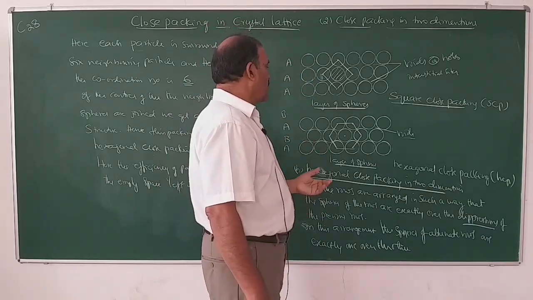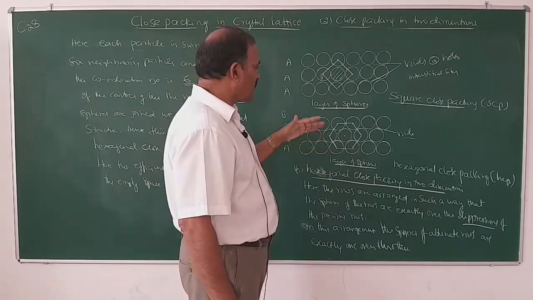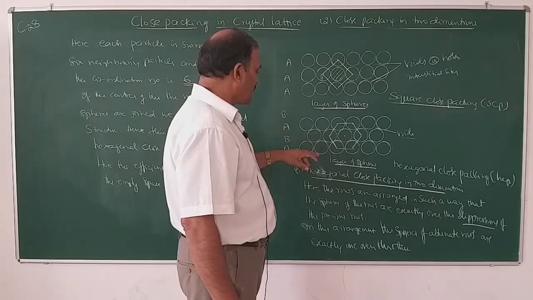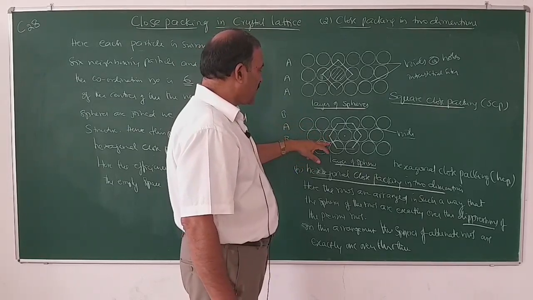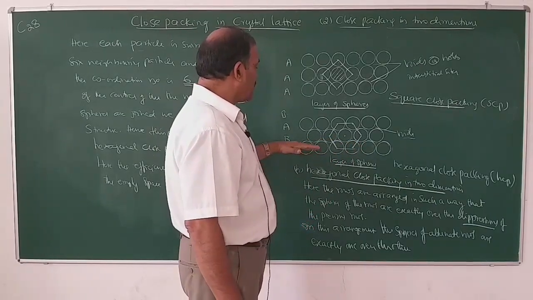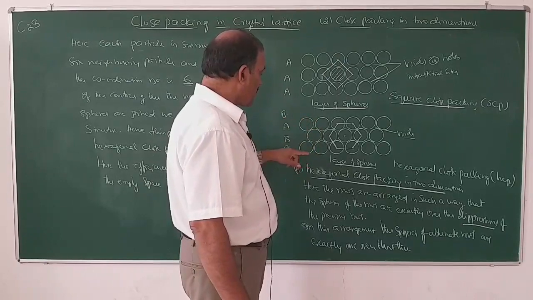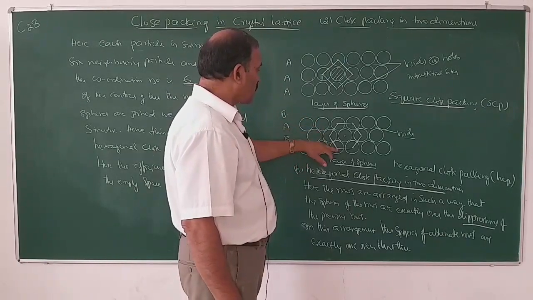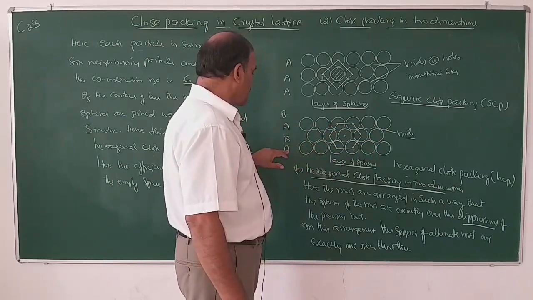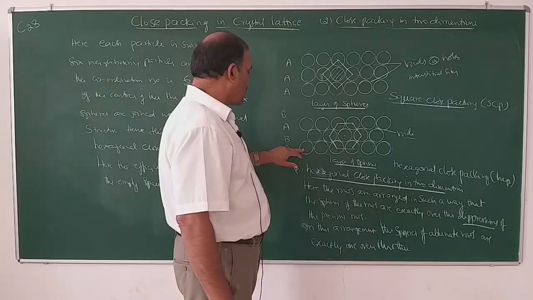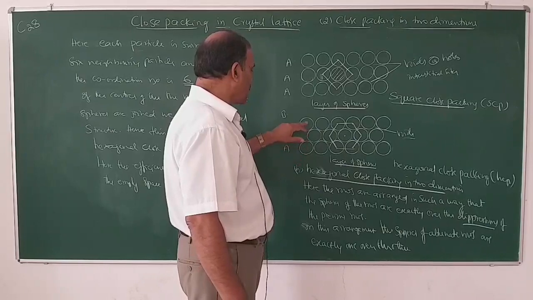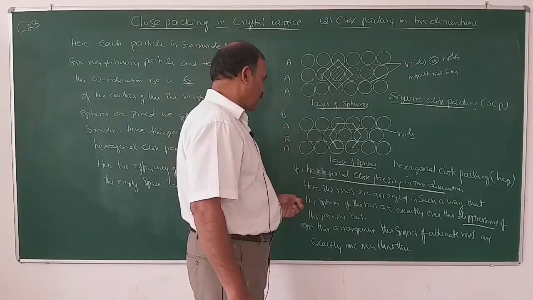On the other hand, we can also arrange the rows one over the other in this manner. Here, the second rows are exactly over the depressions of the first row. So, in this type of arrangement, the spheres of alternate rows are exactly one over the other. If this row is represented as A, this one is B, and this one is A, that means A and A spheres are exactly one over the other.